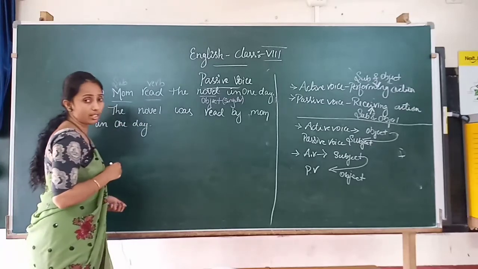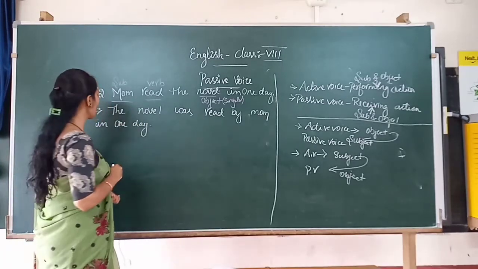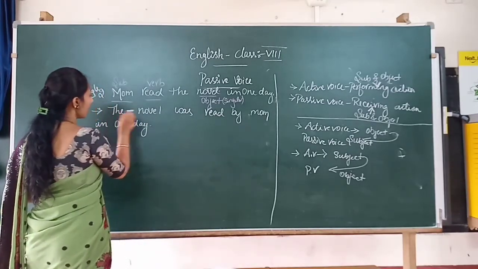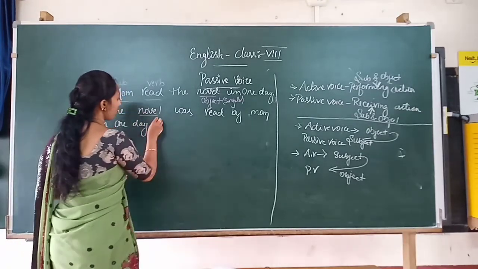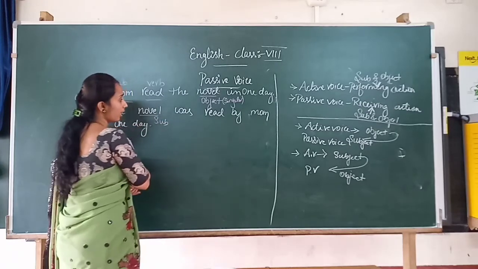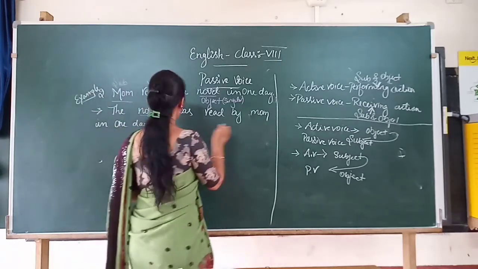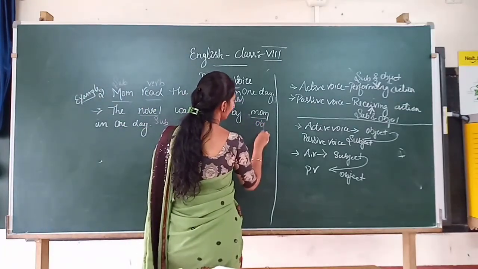Is it easy, children? Yes, this is an easy topic. See, the novel. Here the novel becomes the subject. Okay. The mom becomes the object.